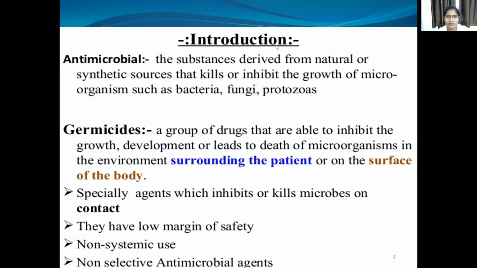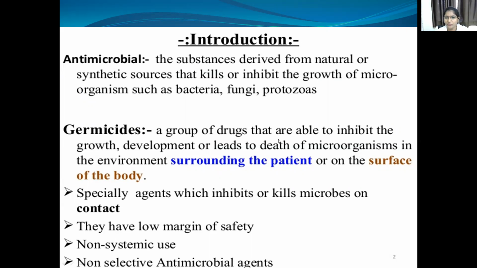Then coming to the introduction, what are antimicrobial drugs and germicides? Antimicrobial drugs are substances derived from natural or synthetic sources that kill or inhibit the growth of microorganisms such as bacteria, fungi and protozoa. Germicides are divided into two types. Already we discussed antiseptics and disinfectants.